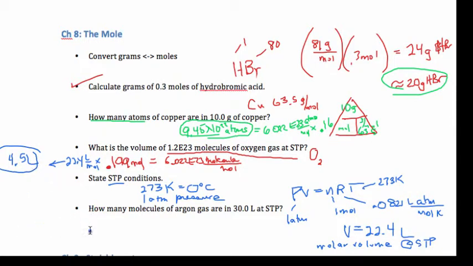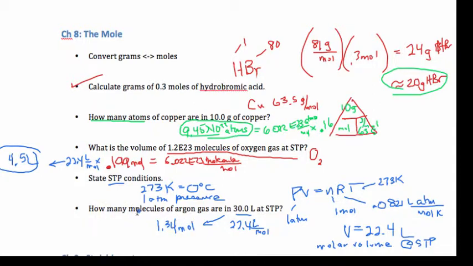So then this last question is the flip question. How many molecules of argon gas are in 30 liters? That 30 liters can be turned into moles by saying, well, there's 22.4 liters for 1 mole, and so I'm going to end up with slightly more than 1 mole. I have 1.34 moles here.